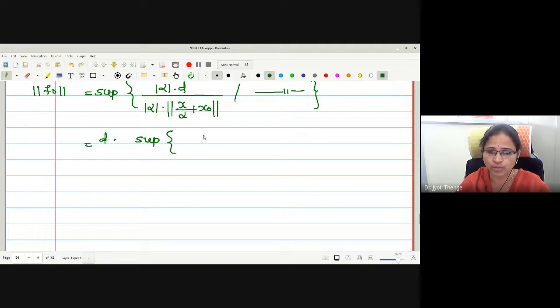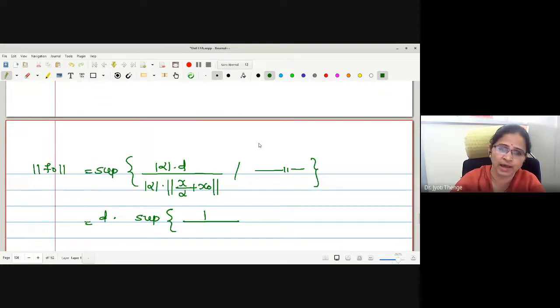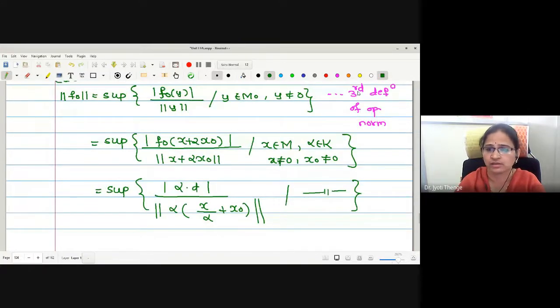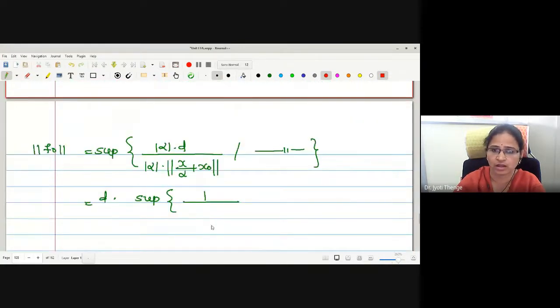This supremum 1 upon. If x is an element of m, alpha be any scalar. What I say, x is an element of m, alpha be any scalar. What about this term x by alpha? Is it an element of m again? Here only I will write x by alpha is an element of m. Okay?